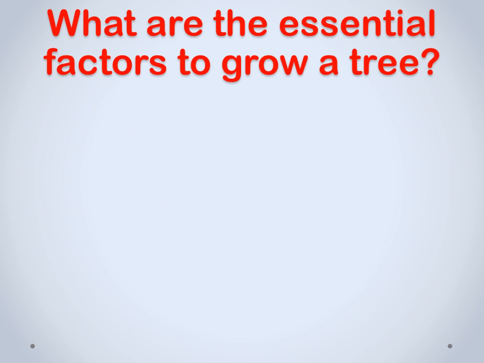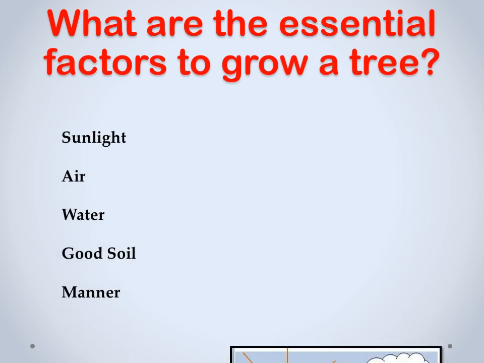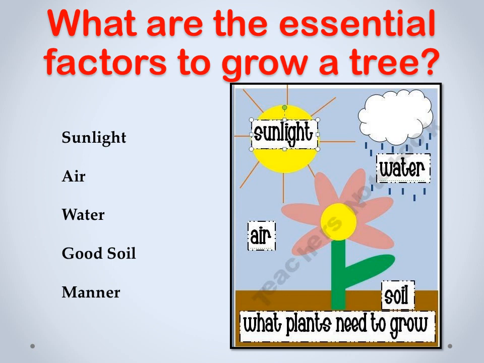What are the essential factors to grow a plant? You all know if we plant a small seed, day by day, little by little, it grows as a big tree. Then to grow like that, what are the essential factors they need? Here you can see sunlight, air, water, good soil and manure. These are the essential factors to grow a plant.